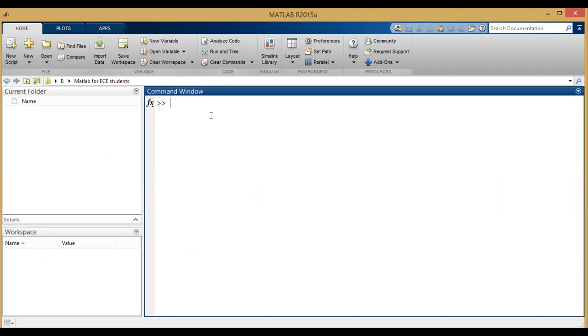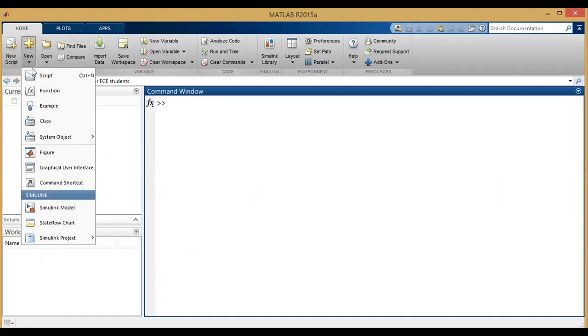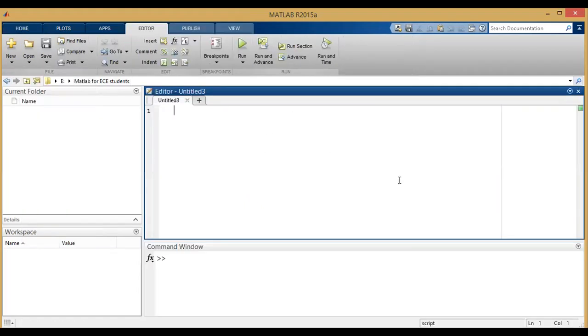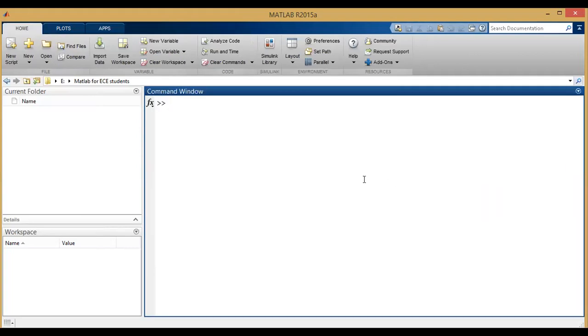And we have a command window where we are typing our commands, and we have an editor window where we will be typing the program, and we have a figure window where we will be displaying our figures.